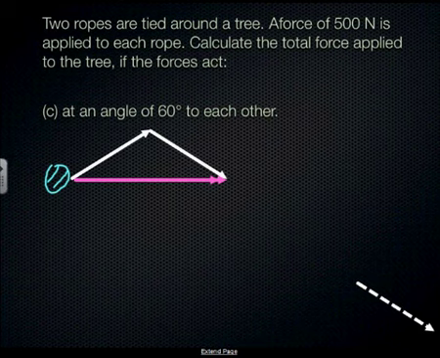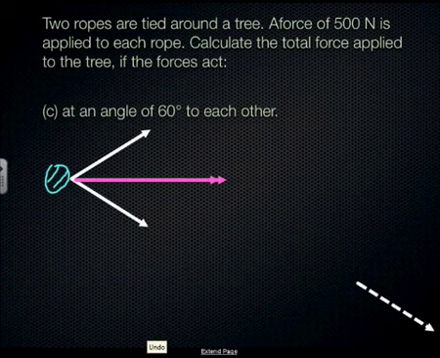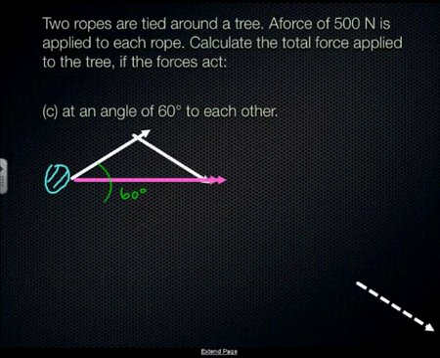Now let's have a think about these angles. If this is 60 degrees right around there, we move this one up to there, then this one now would be essentially 30 degrees, that will be 30 degrees, and that will be 120 degrees.